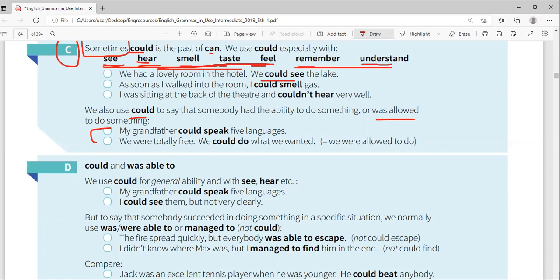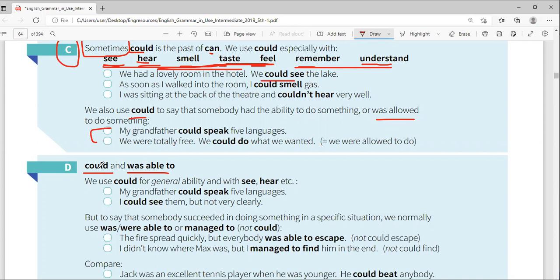Now, let's have a look at D. Although we are saying that could is for past tense, even was able to is also past tense. Like when I was in Johor, I was able to meet my best friend. When I was there, I was able to go to many places. When I was in Johor, I could visit many places. So it looks like they're the same.